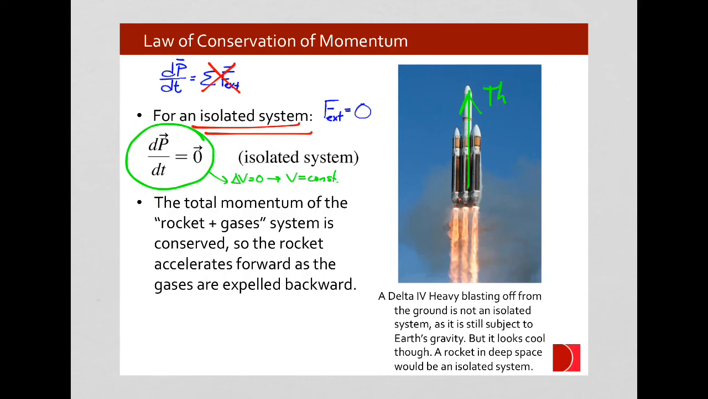An important point here, this is a Delta IV Heavy rocket. You can tell from the blue sky behind it that it's blasting off from Earth, and thus it's not an isolated system because it would still be subject to Earth's gravity. When we talk about a rocket or the rocket plus gases system, we'd be talking about a rocket in deep space where it'd be away from any sources of gravitational force. In that situation, a rocket engine would still work. You would still have net zero change in momentum of the overall system.